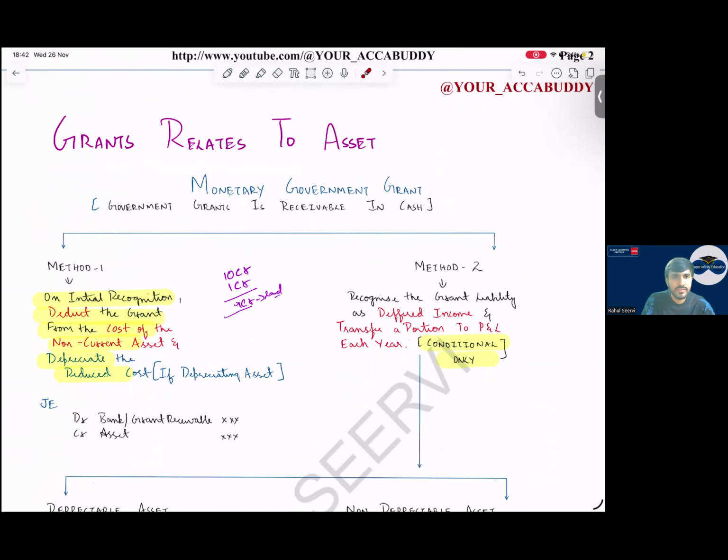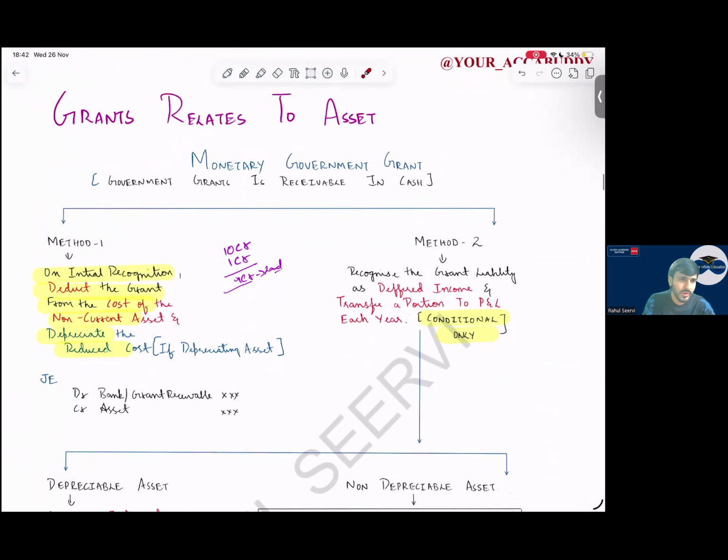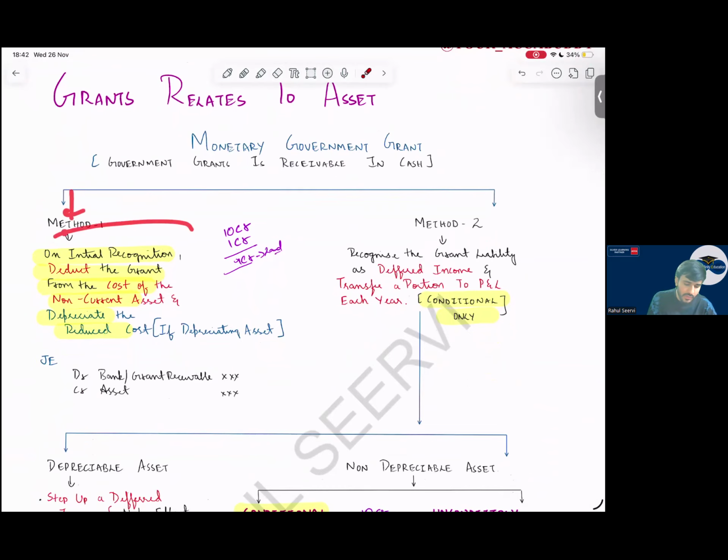So see now, grant relates to asset. Whenever the grant relates to an asset, how can we account for it? Method number one is what? Reduction from the cost of the asset. 10 CR is the value of the asset I purchase, minus 1 CR is the grant. It is what? 9 CR is the value of the land which I recorded. And if it is a PPE, I record it at 9 CR and depreciate it normally.